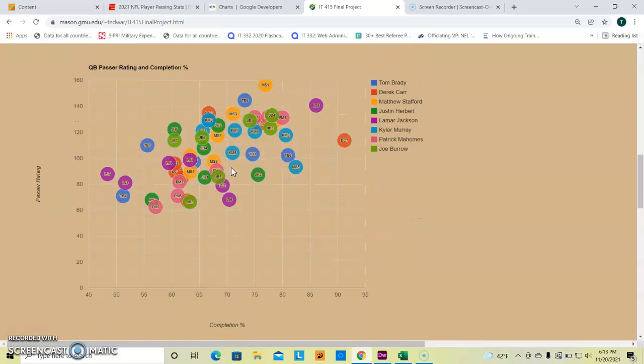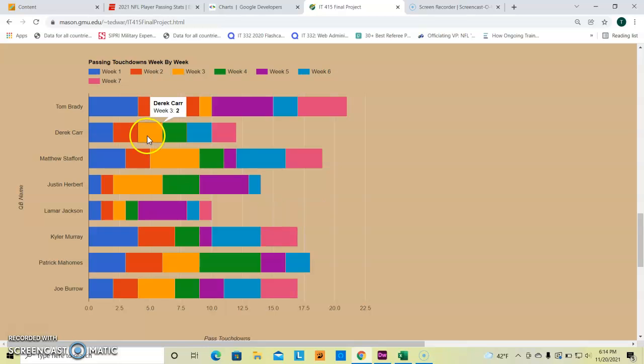I have my bubble chart, which you can go week by week. It's under initials. So, for example, if you're looking for Derek Carr's 7th week, you go right here, in which he threw for a completion percentage of 91. So he completed 91% of the throws that he made, which is very impressive because it's a big outlier on this chart itself. And it basically breaks down each week in terms of a bubble for each player and their week. And you have here Stafford, who had the highest passing rating of 156.1. The second closest was Tom Brady at 144.4.